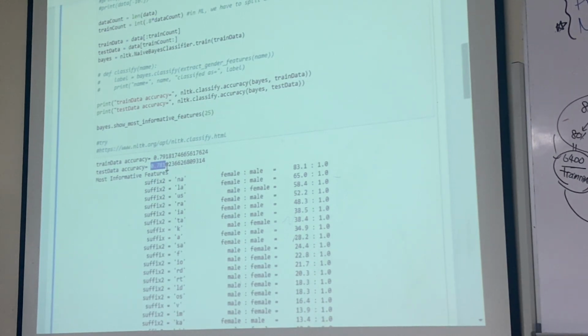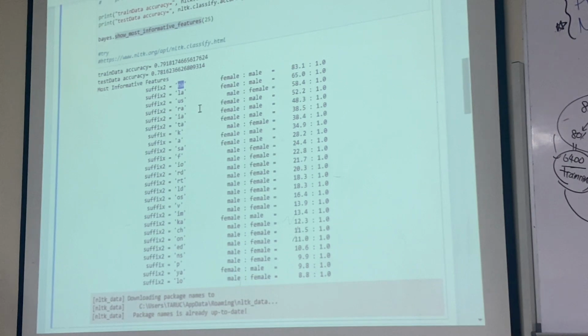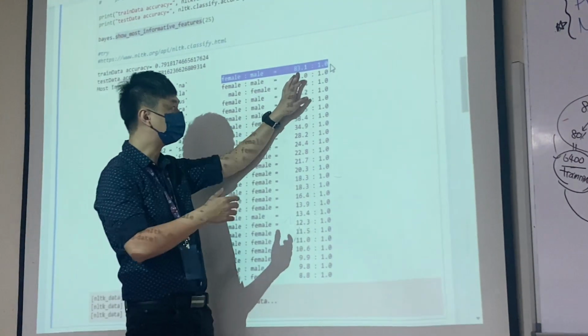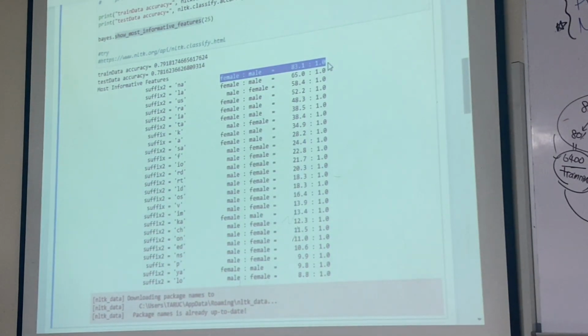the predictions. Okay. So besides that, you can also use the function called show most informative features. This show most informative features, based on what the machine learned, will tell you that if, let's say, the name ends with NA, the ratio between female and male is about 83 to 1. It means that based on what it had learned, most of the names that end with NA are female. Because out of about 84 people, 83 are female, and only one is male.